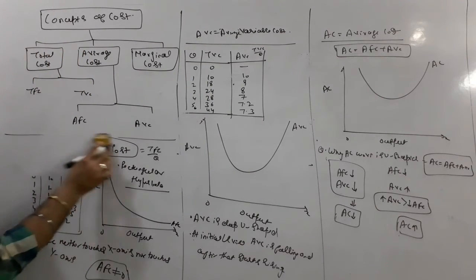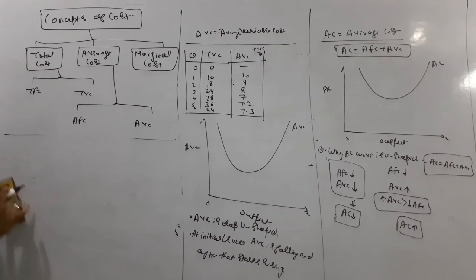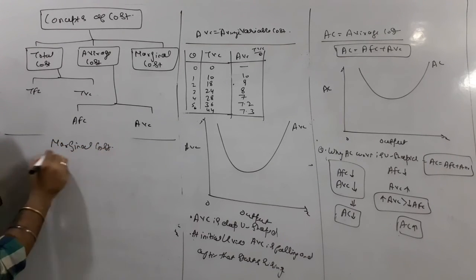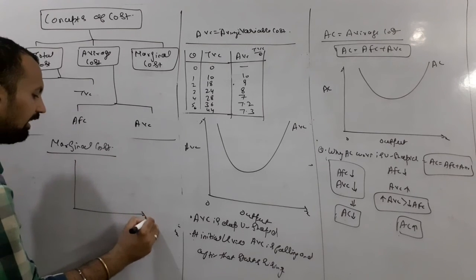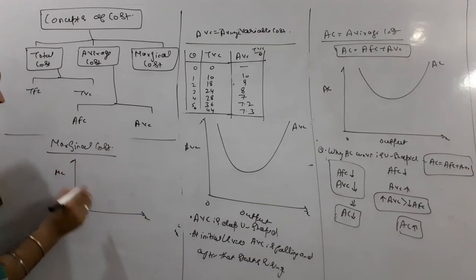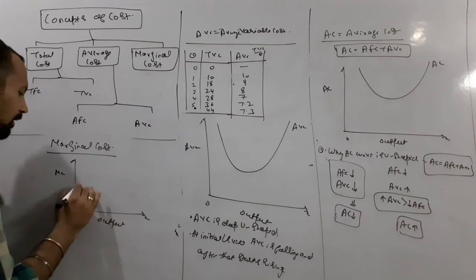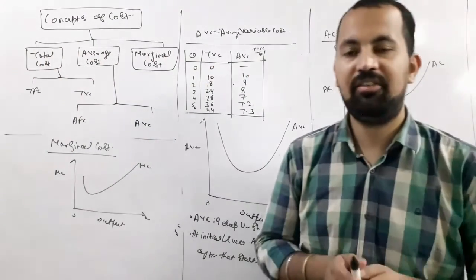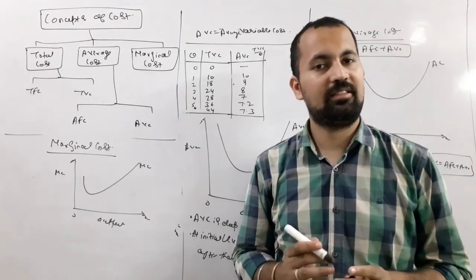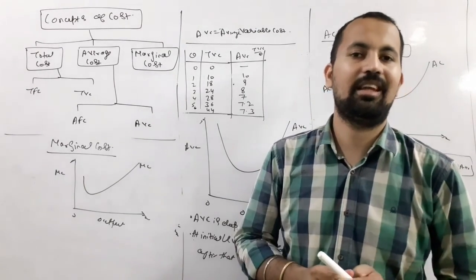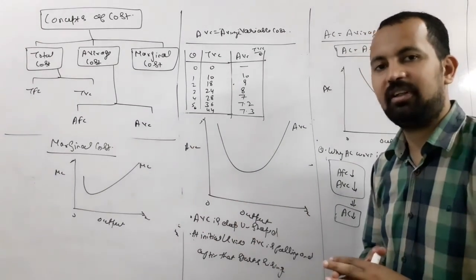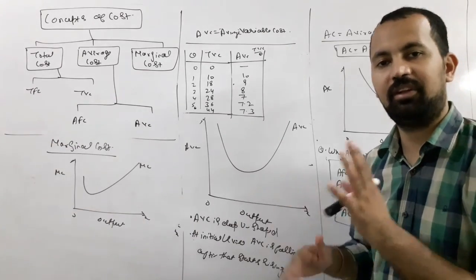Last heading, that is marginal cost. It is the additional cost of producing a commodity. It can be calculated as TVCn minus TVCn minus 1. It is also U shaped. So what we have discussed today: first of all TFC, next TVC, next AFC, next AVC, next AC, and the last topic is MC. This is the chapter, that is concepts of cost. Remaining we will continue in the next video.